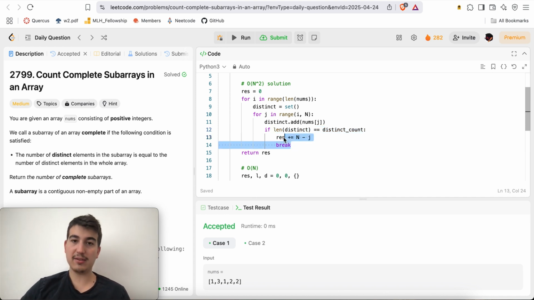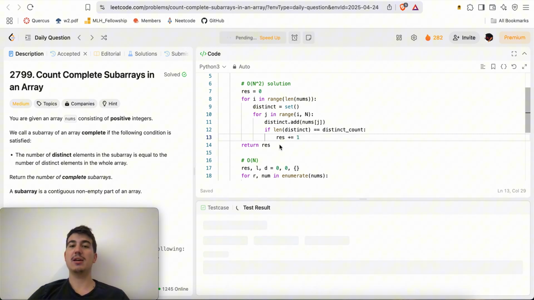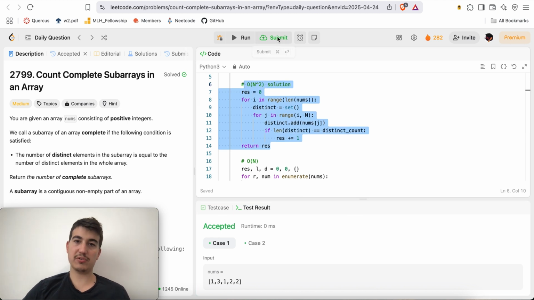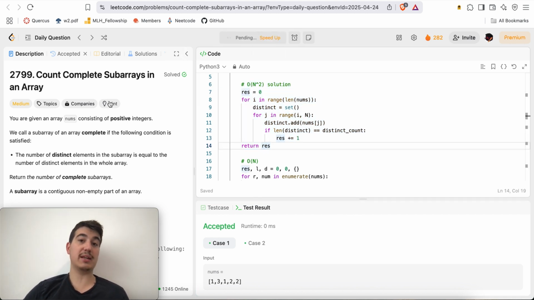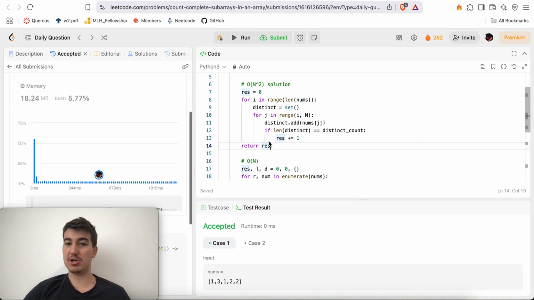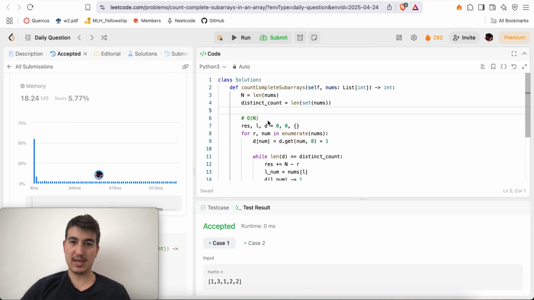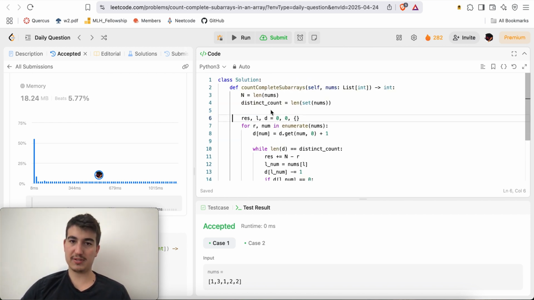Or even better, instead of breaking here, you can just do: if the length of the set is equal to the distinct count, res plus equals 1, right? Something like this will technically work. But this is the easy, naive, trivial solution. If I submit something like this, you will see that it indeed works, because the constraints of this problem allow for it, but there is definitely a much better way of going about things. So I'm just going to delete this O of n squared solution and leave this O of n solution right over here.